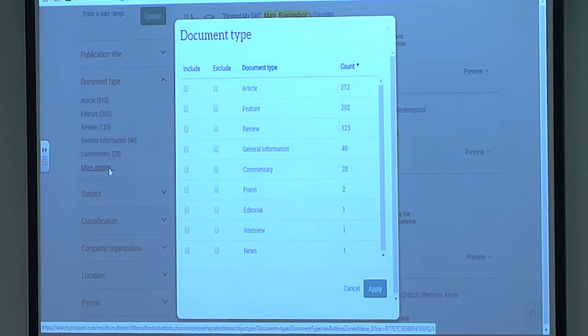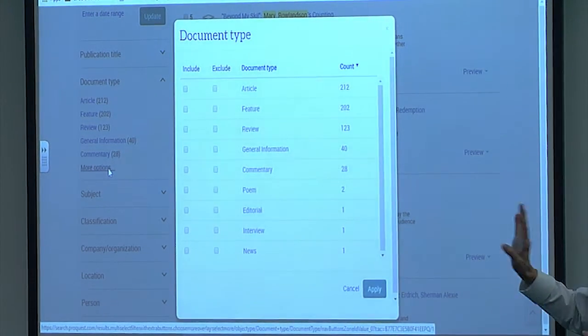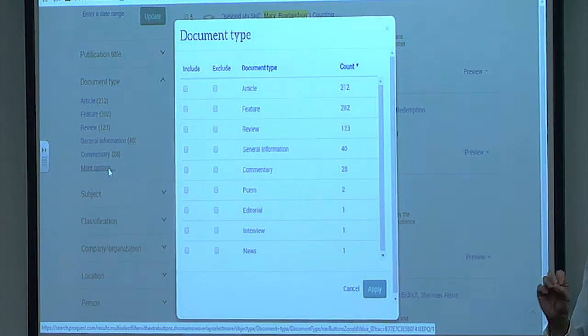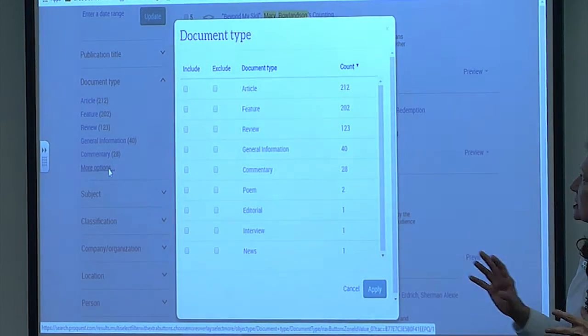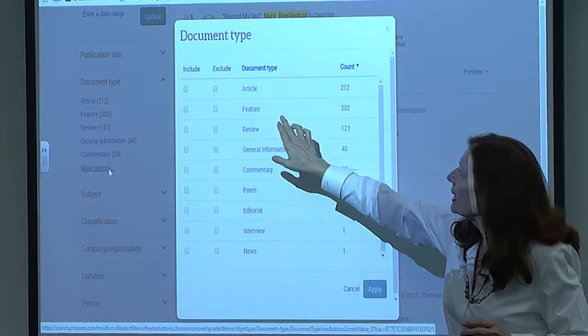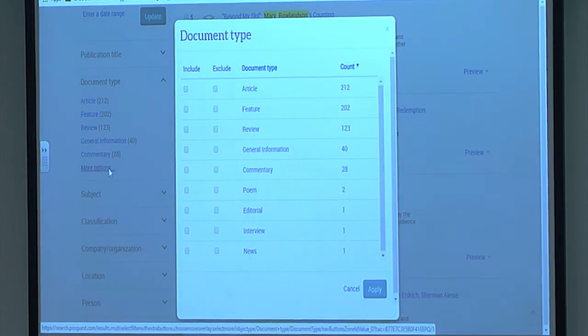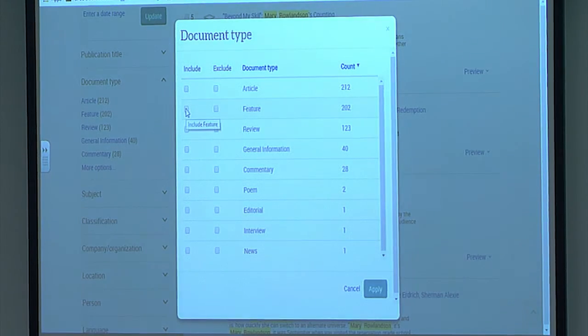But there are lots of things inside scholarly journals that are not full-length articles. There's little book reviews, there are letters to the editor, and so forth. So we don't necessarily want any of those little kinds of resources. We want a full-length feature article, and about half of these qualify as that. So we want to include features.